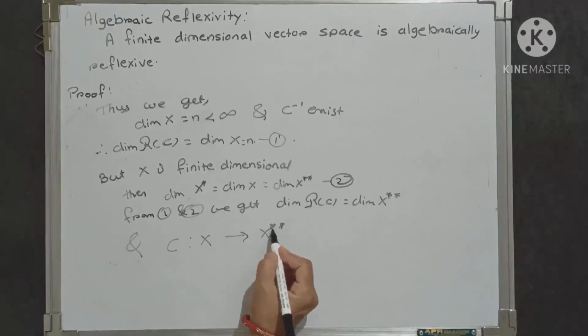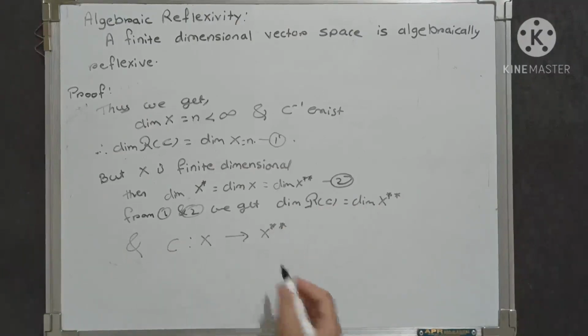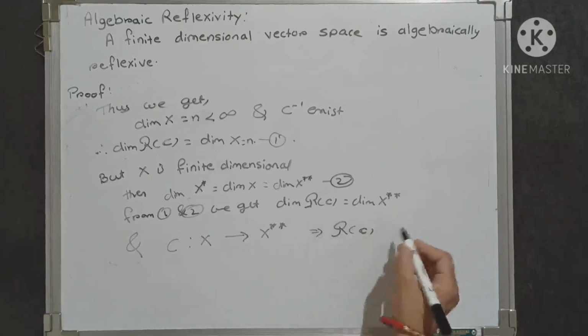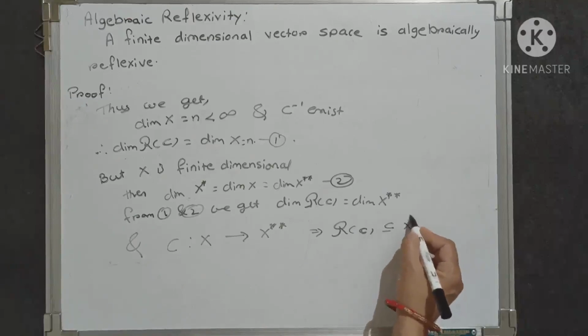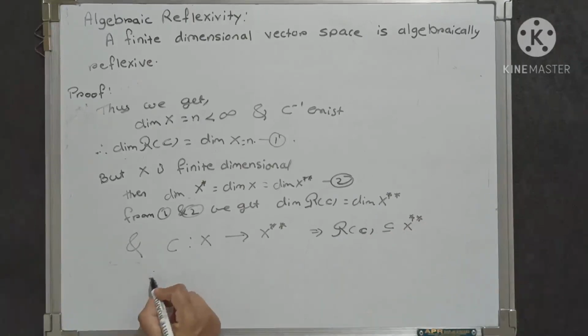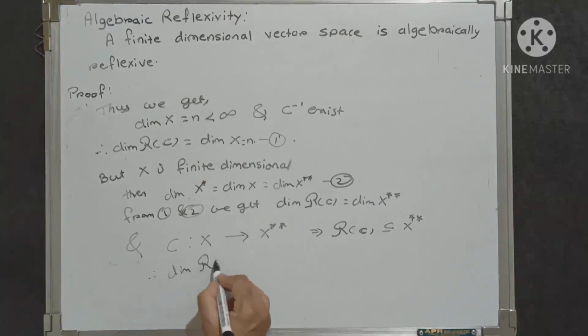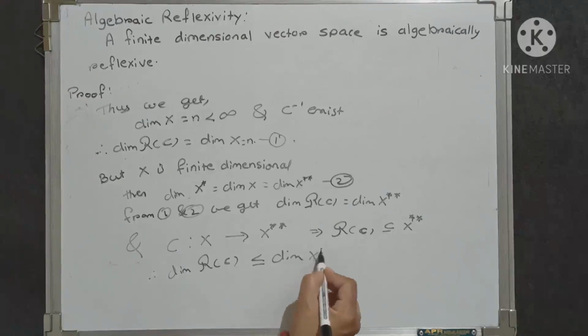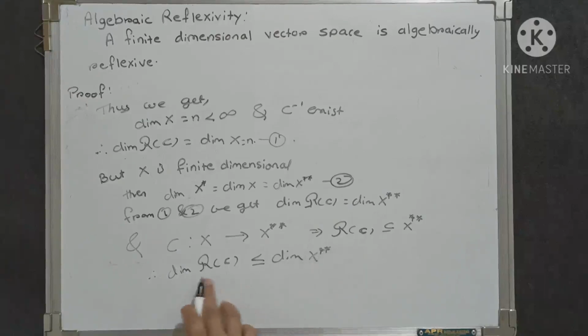As C is the canonical mapping from x to x double star, it implies that the range of C is always contained in x double star. As this range is contained in x double star, therefore the dimension of script r of C must be less than or equal to the dimension of x double star.